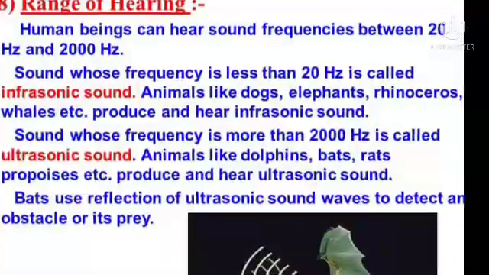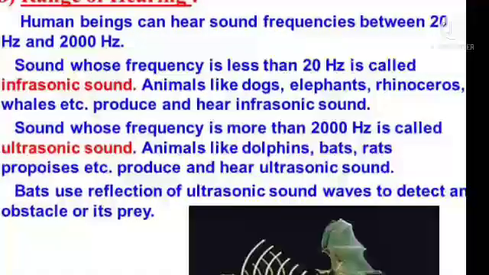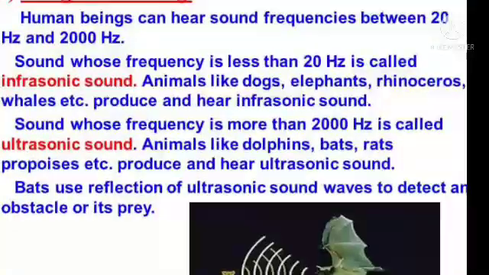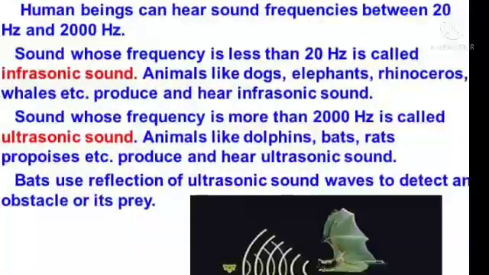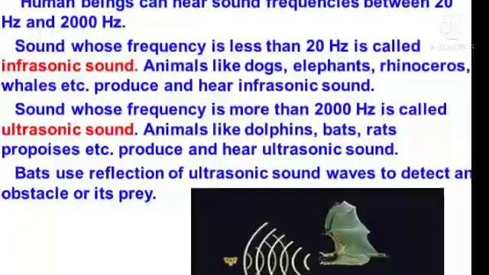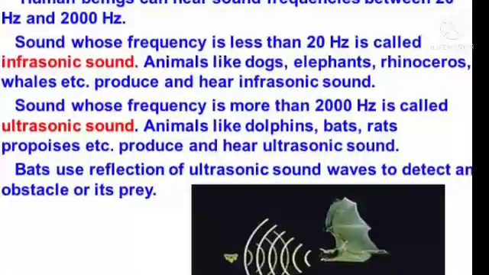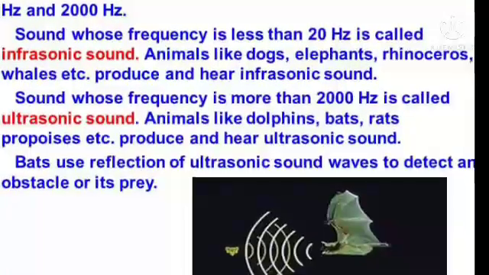Human beings can hear sound frequencies between 20 Hz and 2000 Hz. Sound whose frequency is less than 20 Hz is called infrasonic sound. Animals like dogs, elephants, rhinoceros, whales, etc. produce and hear infrasonic sound.